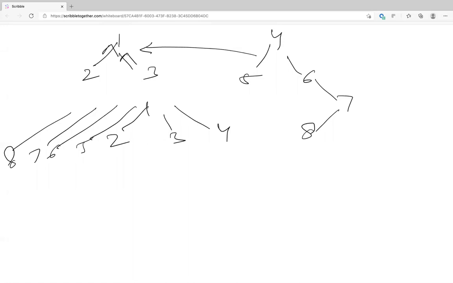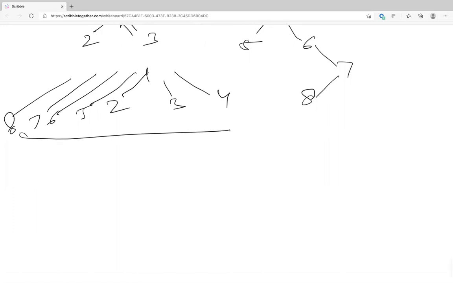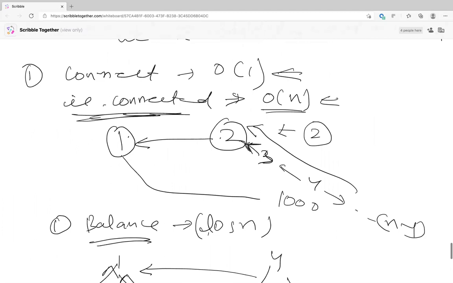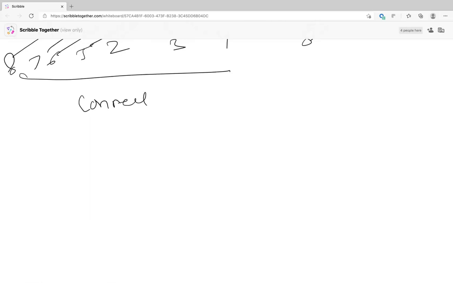No. Okay. Let's not go with this solution first. Let us see. The problem was we had this tree which was length n minus 1, and this tree was size 1. When we wanted to connect 1 and 3, we were randomly pointing the head of 3 to 1. We're not even maintaining the size of the tree, so that is not helping us reduce the size of the tree.